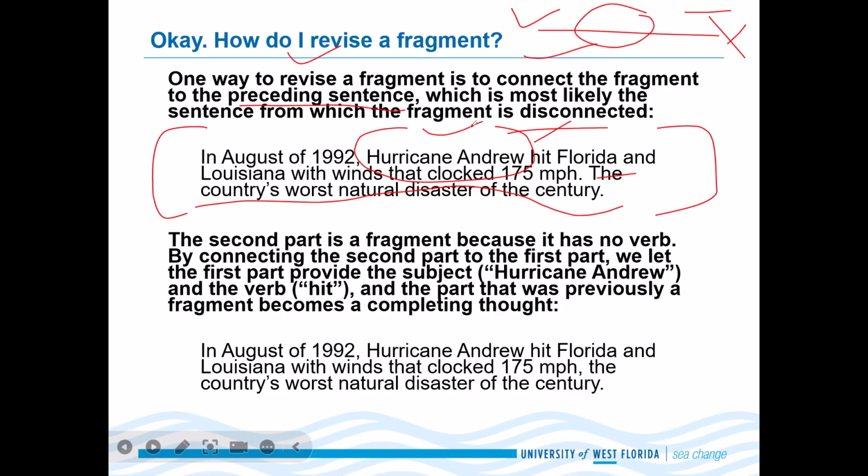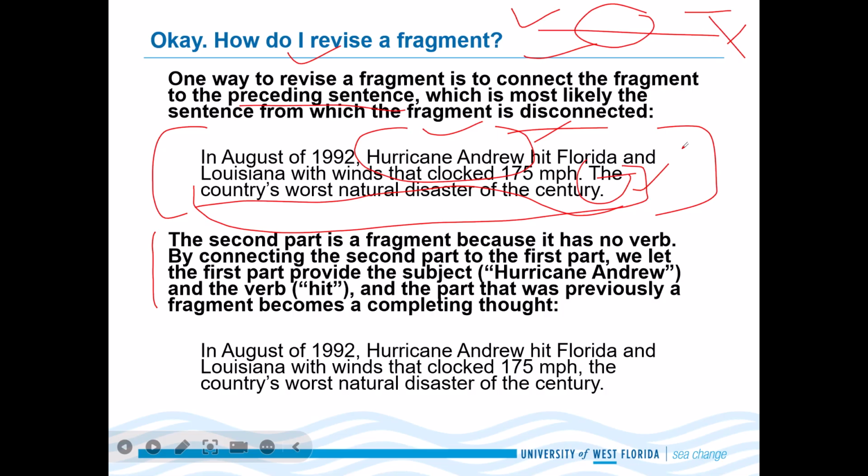Now, the country's worst natural disaster of the century. Now, this is actually a fragment. It has to be connected with the previous sentence. The second part is a fragment because it has no verb. Where is the verb? The country's worst natural disaster of the century. Can you spot a verb?